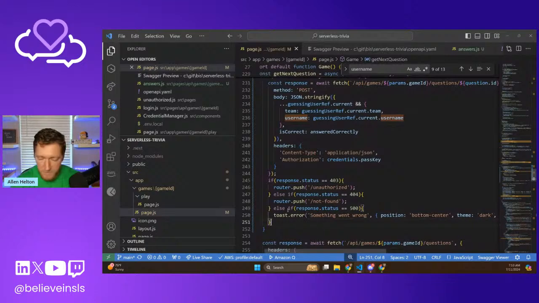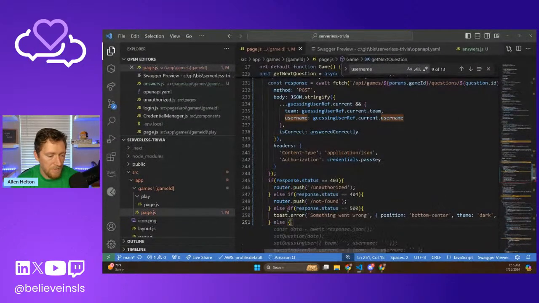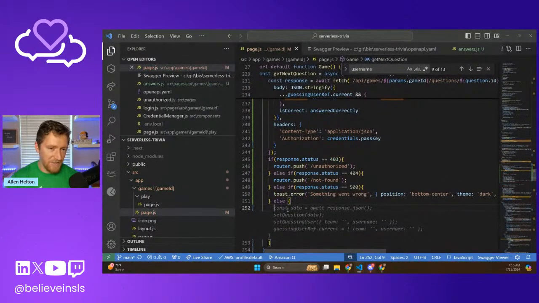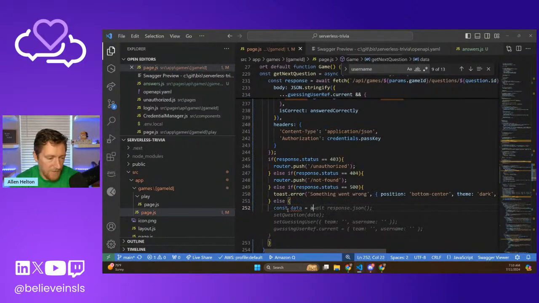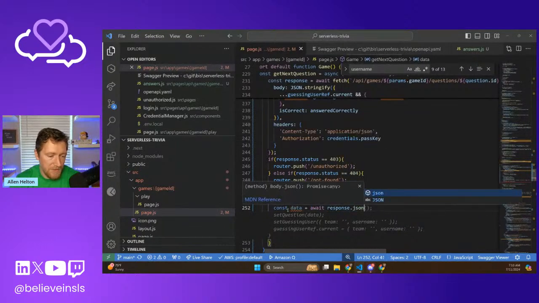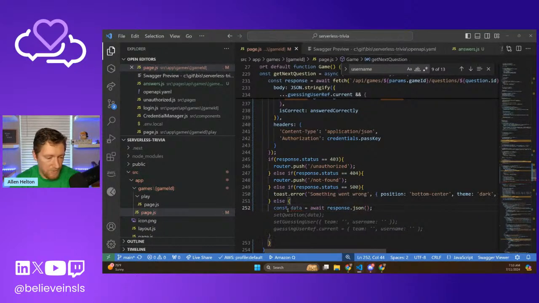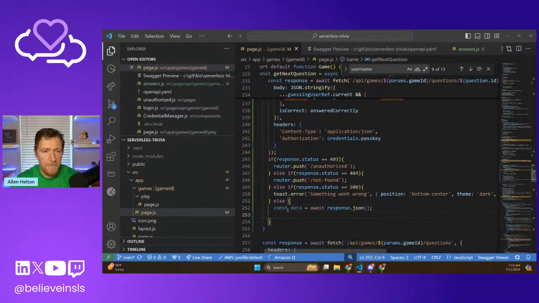And then we will do else, assuming that that's just the JSON that comes back, or a 200 that comes back. We will do const data response.json, and then we're going to, I actually don't know if I can dynamically do this, so we'll just do the easy way.